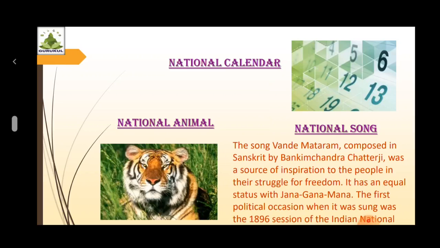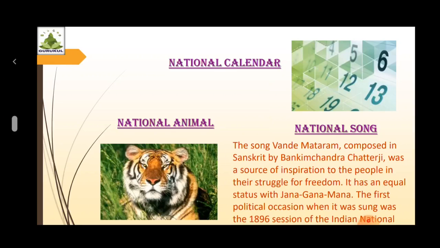Next national identity element is national animal. The magnificent tiger, Panthera tigris, is a striped animal and it has a thick yellow coat of fur with dark stripes. The combination of grace, strength, ability and the enormous power has earned the tiger its pride of place as the national animal of India.